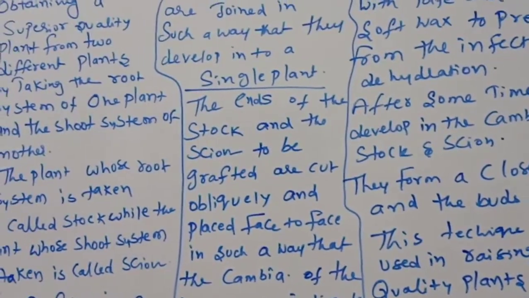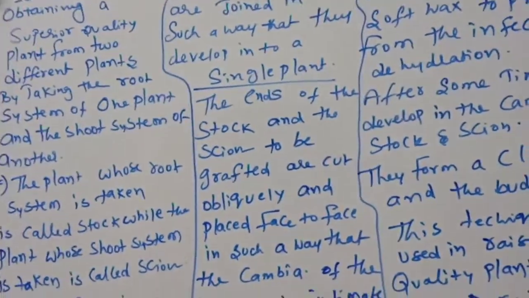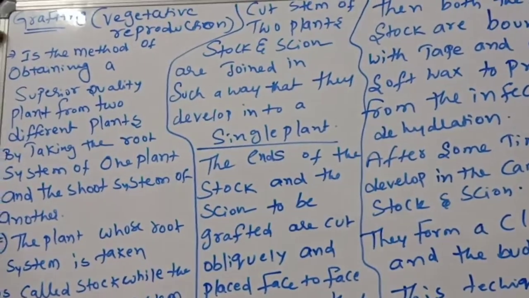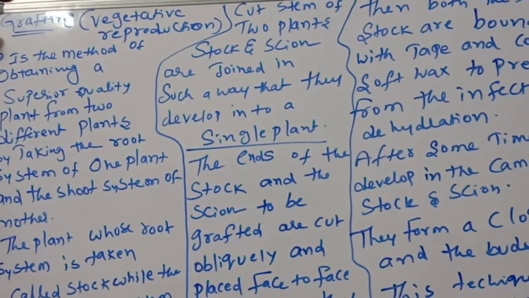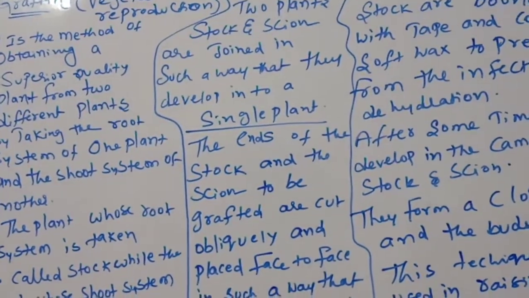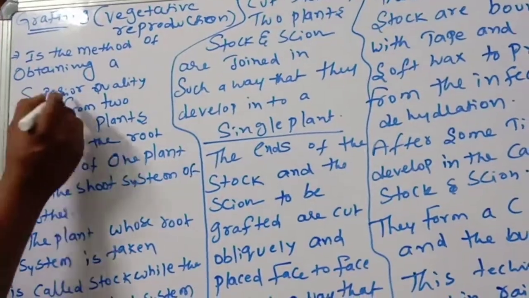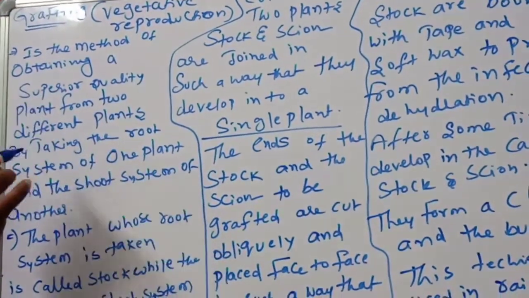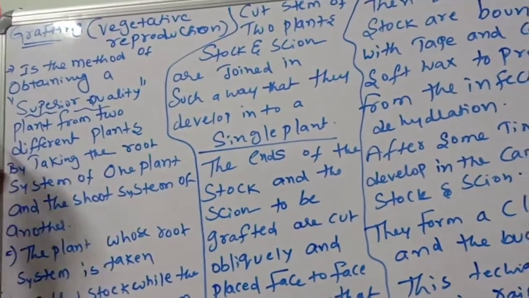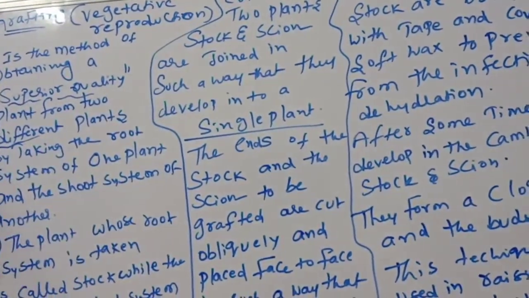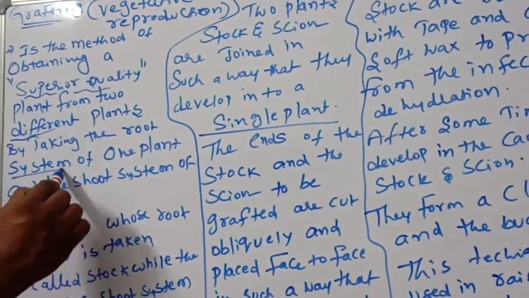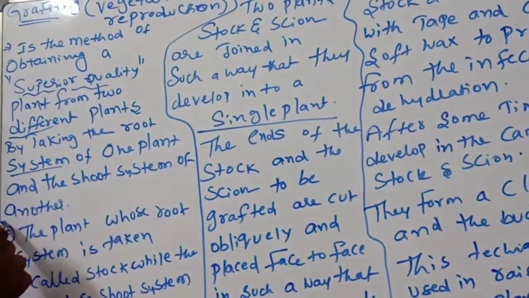We are discussing grafting, vegetative propagation. One of the methods of vegetative propagation is grafting. It is a method of obtaining a superior quality plant from two different plants by taking the root system of one plant and the shoot system of another plant.